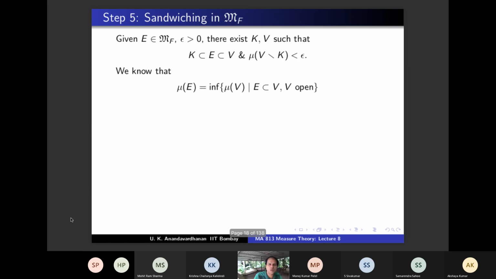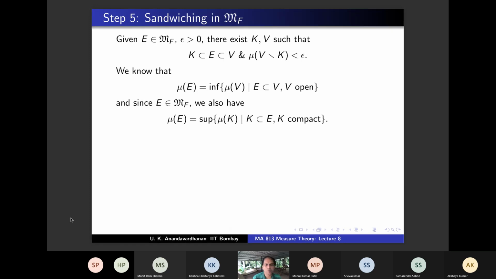So what we know is, for any set this is true, right? This was a general definition. So for any set, this is how we defined mu E. Mu E is the infimum of mu V, V coming from above. And E belongs to MF, and the above one is called outer regularity, right? E is outer regular. And because E is in MF, we have the opposite also, which is inner regular. So what does that mean? It's also approximated by compact sets from below.